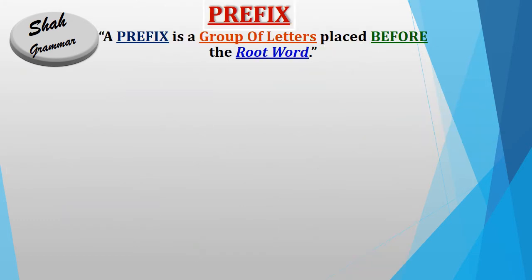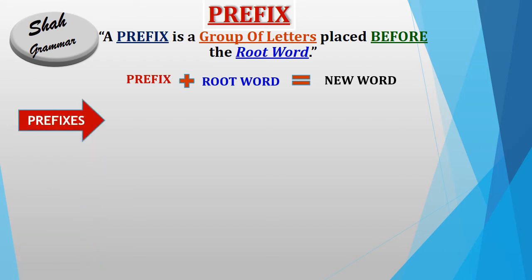Prefix. Let's see its definition. A prefix is a group of letters placed before the root word. So what is a prefix? A prefix is a group of letters. If we place it before a root word, it will give a new word with a different meaning. One important thing I would like to share with you guys is that around 60 to 70% of words formed by prefix have the opposite meaning. Now see, if we add a prefix to a root word, it will give a new word. You will better understand with the help of examples.